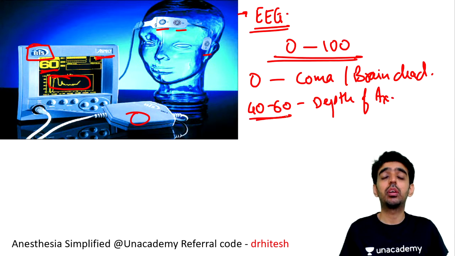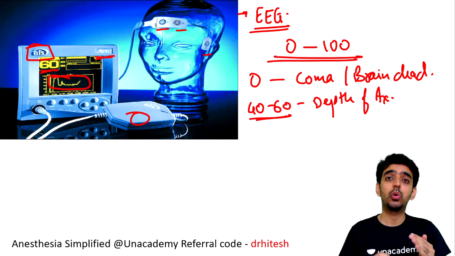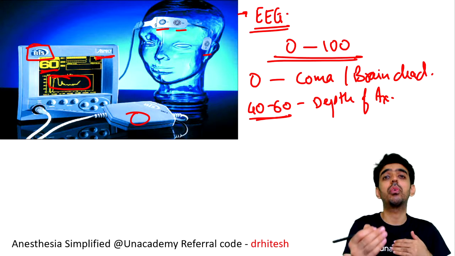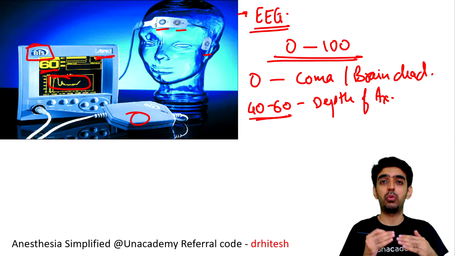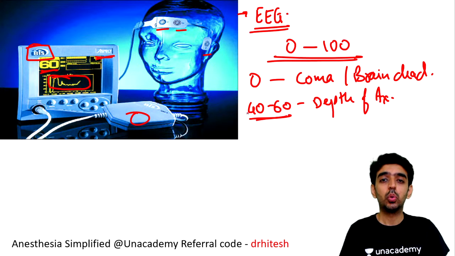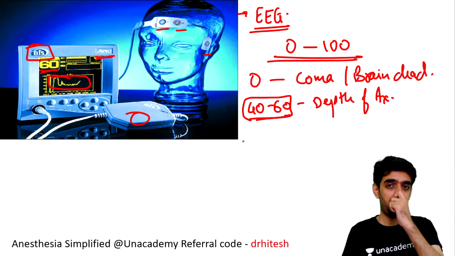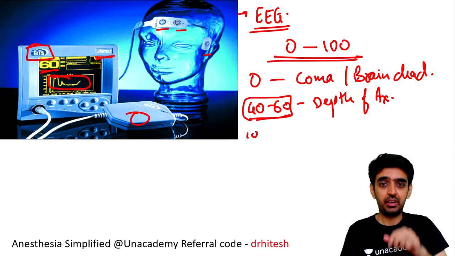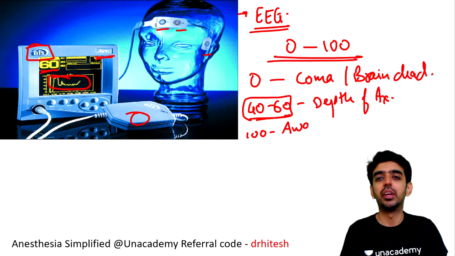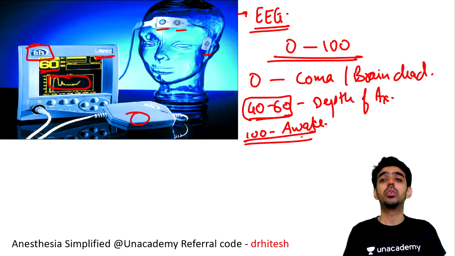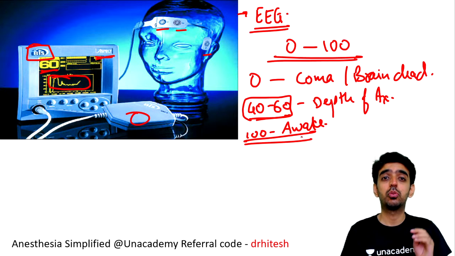So whenever we want, we can titrate our drugs in order to increase the depth of anesthesia, or we can reduce the dosage that is going to the patient to keep it in the range of 40 to 60. That is the ideal depth of anesthesia range when it comes to BIS monitoring. Yes. What is the next thing? 100 means the patient is completely awake. So this is what you should know when it comes to BIS monitoring.